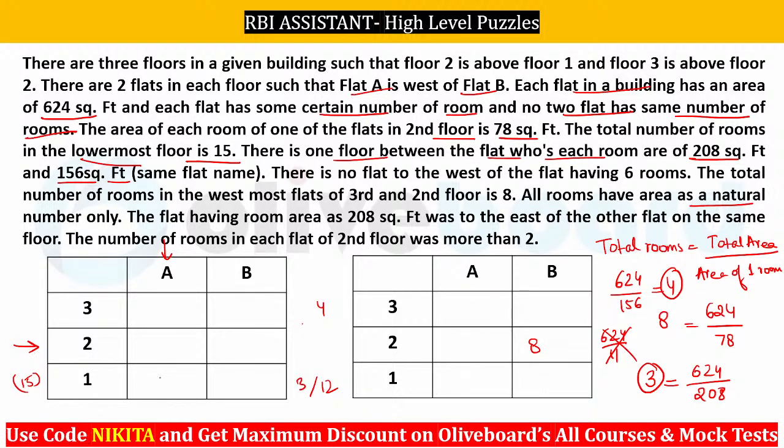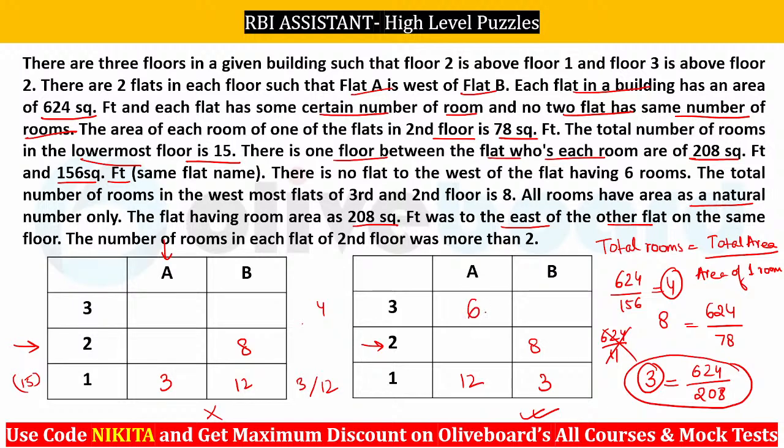So now you can see we can either have 3 and 12 here and 8 here, or we can have 12 and 3 here and 8 here, right? So these are the two possibilities that we can have. Okay. Now let's see what is given. So now we have all rooms have a natural number only. The flat having room area 208 square feet, right? 208 square feet was this one with 3 rooms. Okay, was to the east of the other flat. So we know that this has to be the structure, right? ये नहीं है, because it has to be towards the east. ये east में आएगा. And it is known the number of rooms in each flat of the second floor was more than 2. That means here we should have more than 2 rooms. ठीक है, अब मान लो we have 6 here, 6 in here, right?